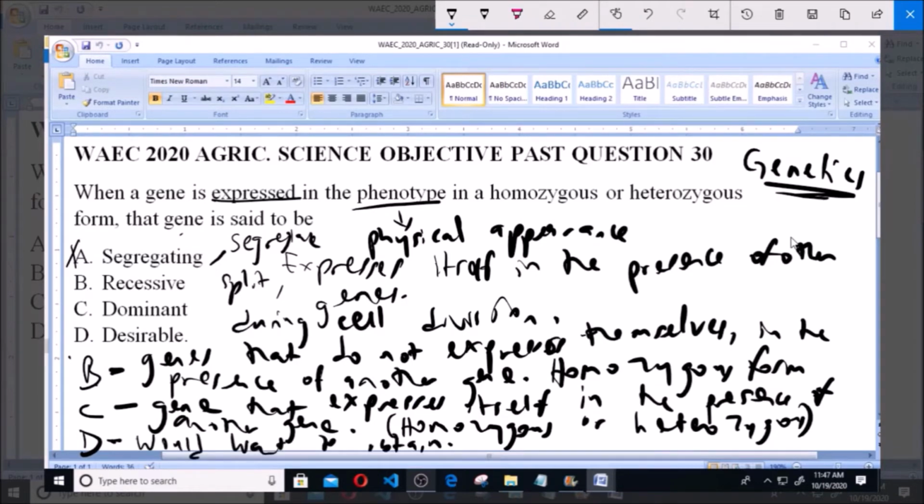So as we have rightly expressed here, we describe the dominant gene as the gene which expresses itself in the presence of another gene, be it the same gene as itself, that is, in homozygous form, or in the presence of a different gene, that is, in heterozygous form. So as we have rightly established, option C, a dominant gene, is the correct answer to this question.